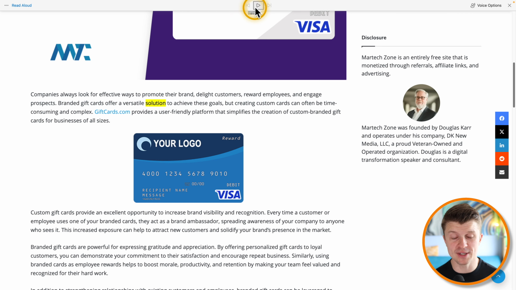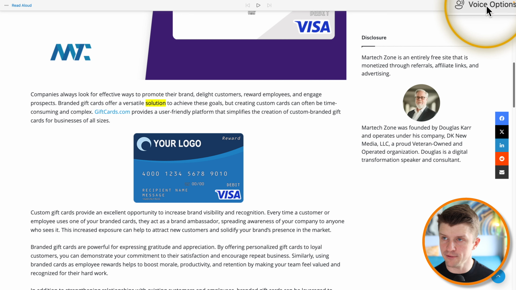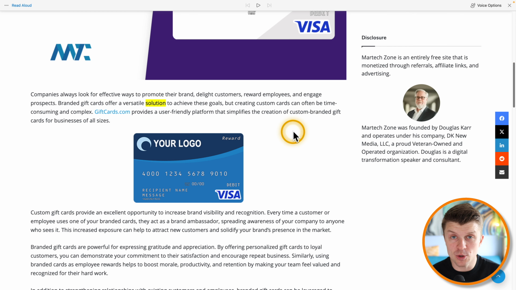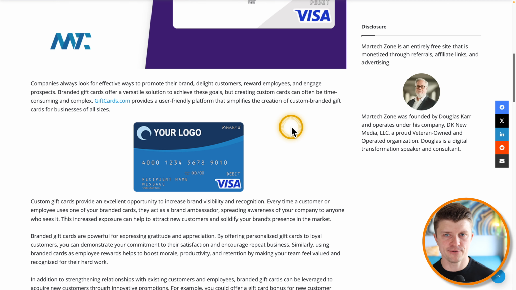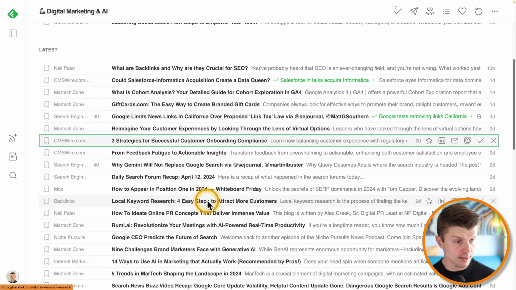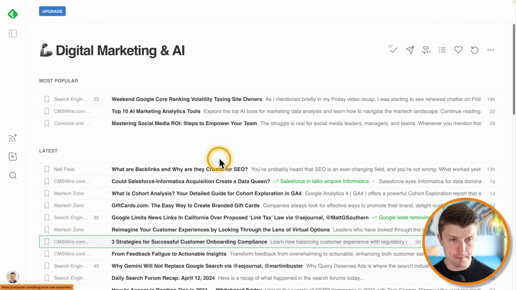I have found that it's really much easier to read it like this, to basically keep your attention on the article and not just click around. And here you also have this voice options, so you can just choose the speed. I always choose the fastest one, and you can also choose the voice. So in this way, you can just go through this whole succession of digital marketing news sources very fast, okay?